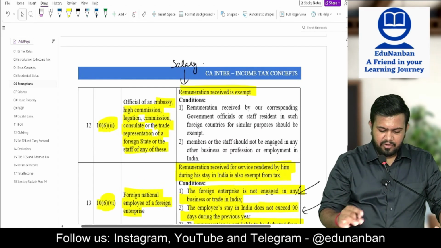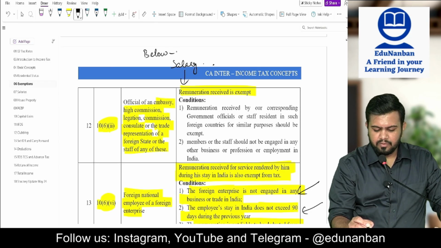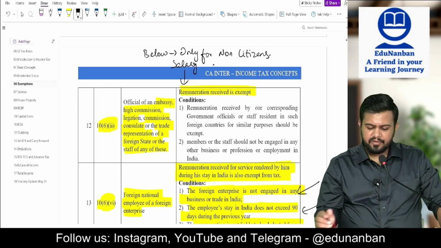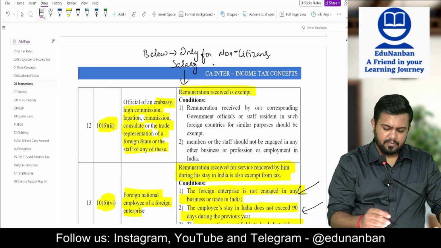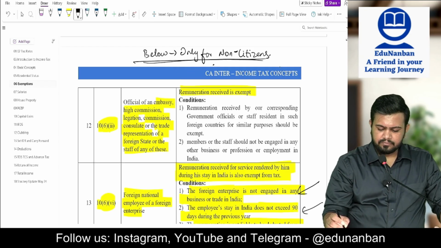These are all for non-citizens only. Here you can write, the above exemptions are only for non-citizens.